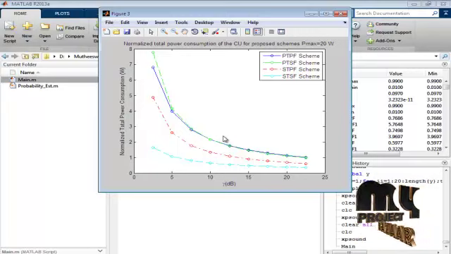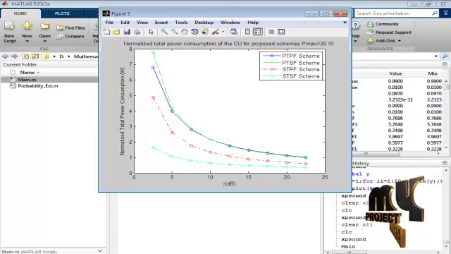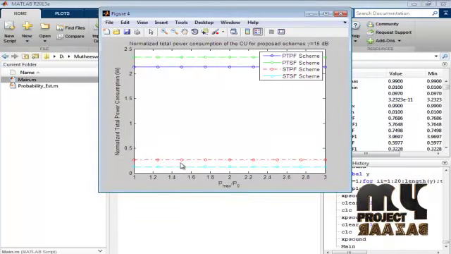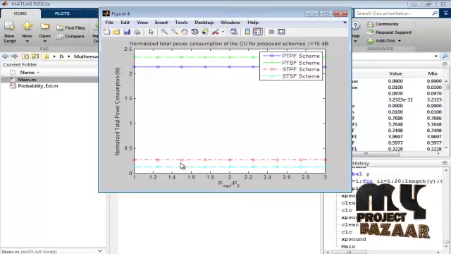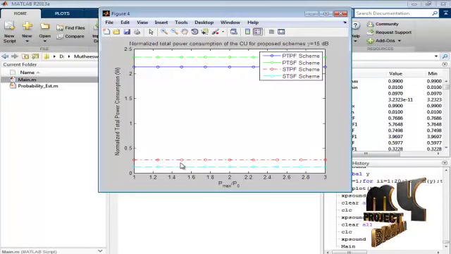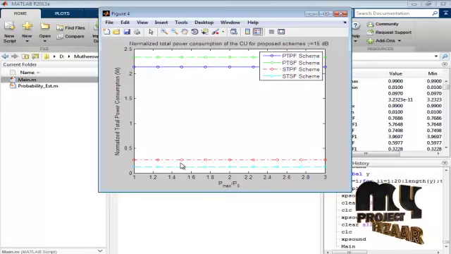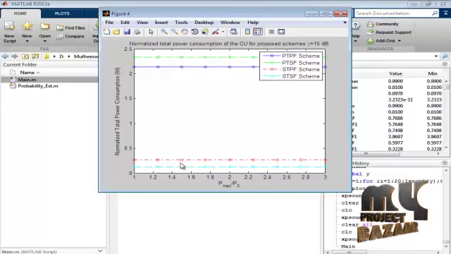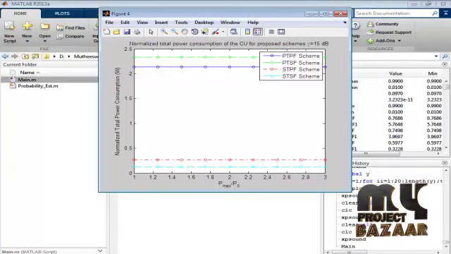Here we compare the four schemes for normalized total power consumption, and this is the normalized total power consumption graph by varying the Pmax divided by P0 values of our cognitive users. Here also four schemes are compared. Finally, we analyze the graph, that is, the STSF scheme is best compared with the other three schemes. Thank you.